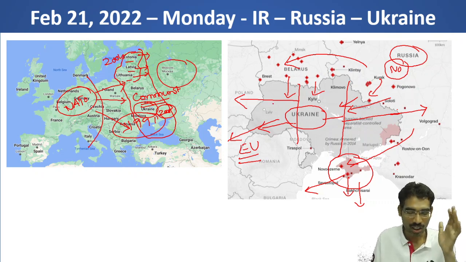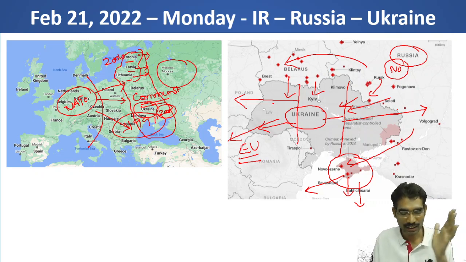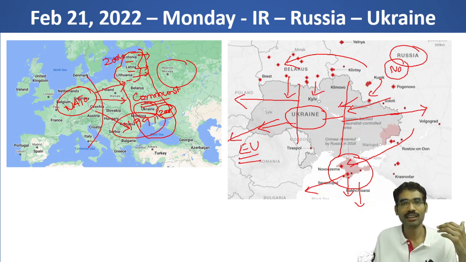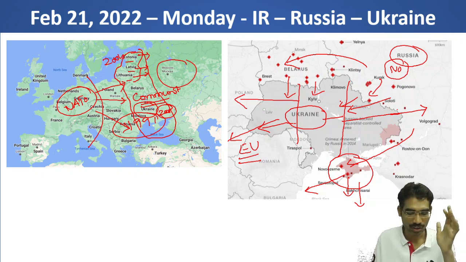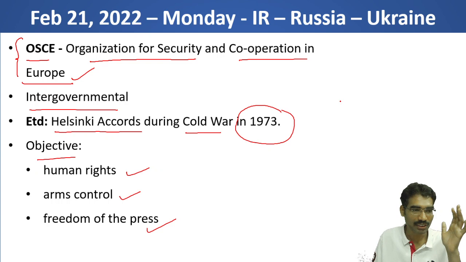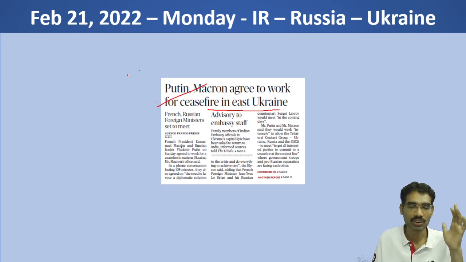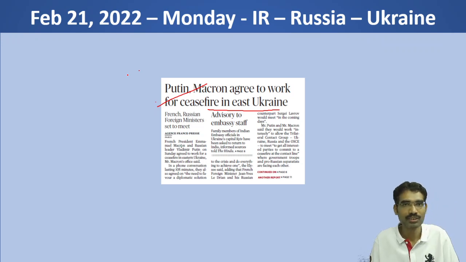Now Western European countries and Russia, diplomatic channels are on. Russia always says Ukraine should not be part of NATO membership. So that is the main purpose, or main demand, of Russia. Now this news is about having a diplomatic, peaceful solution for this crisis. So this is about this news.